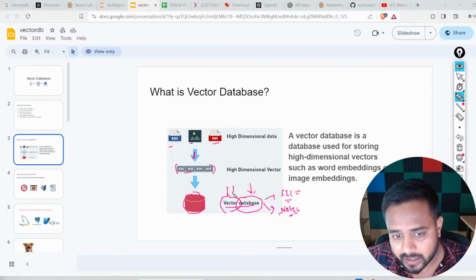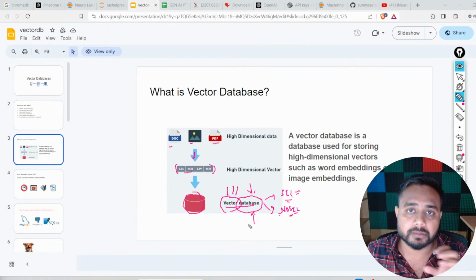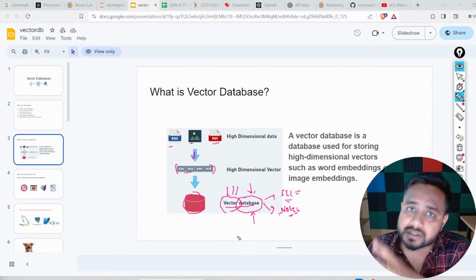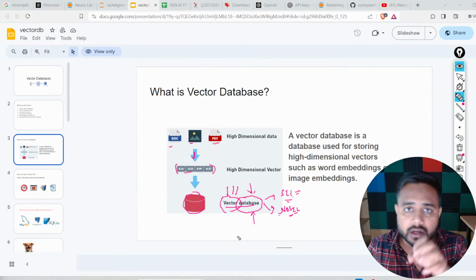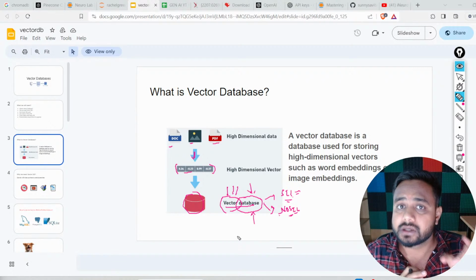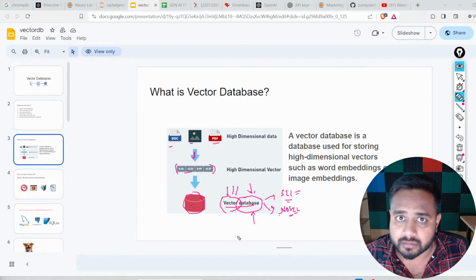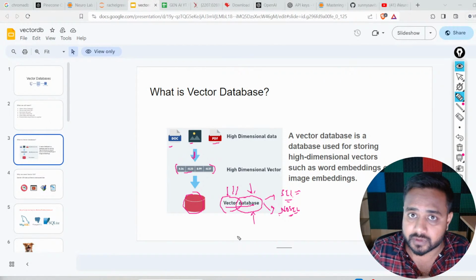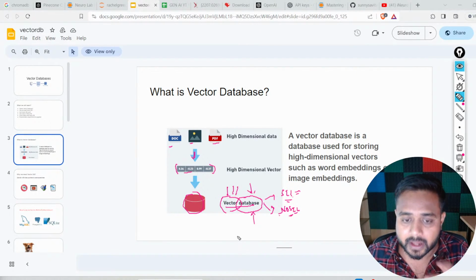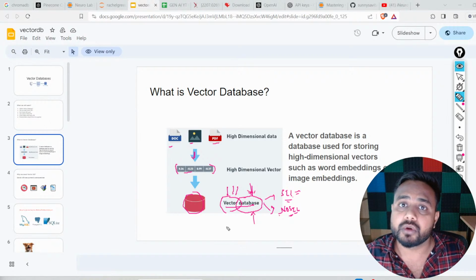Now what is this vector database? If we are talking about a database, definitely some server will be required for the computation and all, right? And definitely some space will be required for storing something. If we are installing MySQL in our local system, have you seen that we are installing the MySQL server, and it is occupying some space in our system, for storing the data in the form of physical files. The logical view is a table, but in the backend it is storing our data in some physical format. So here we have a database, so definitely some computation and memory will be required.